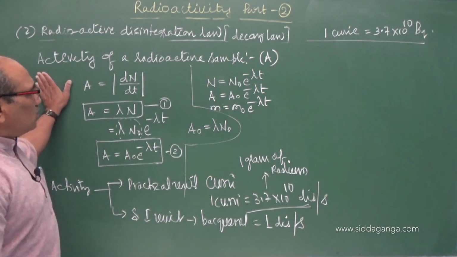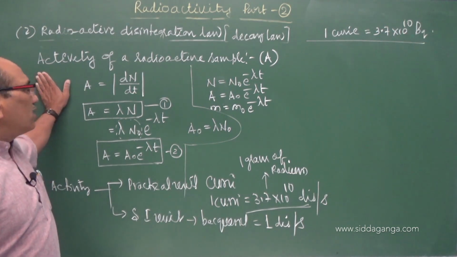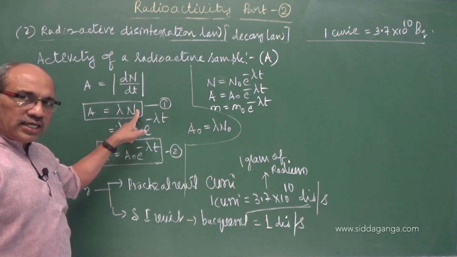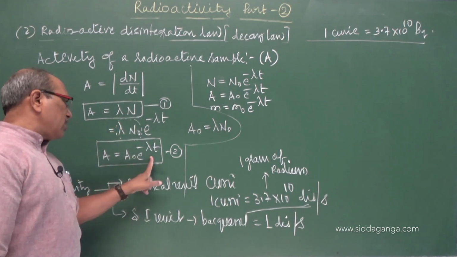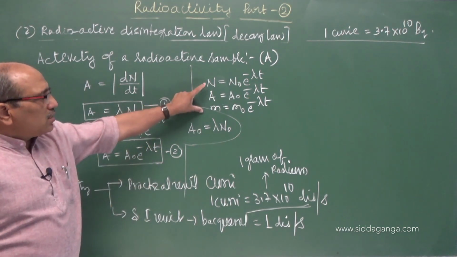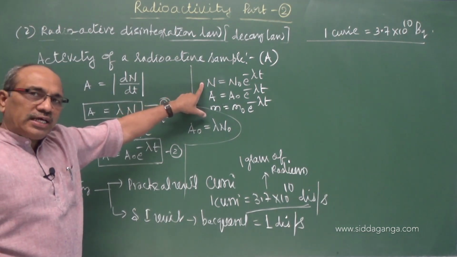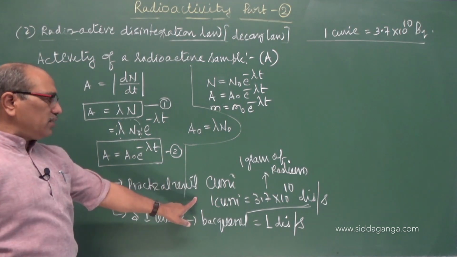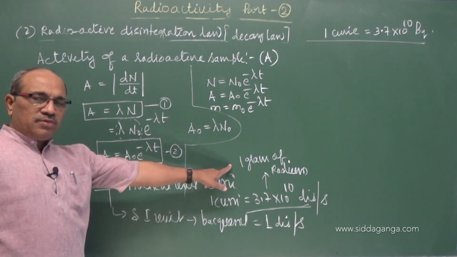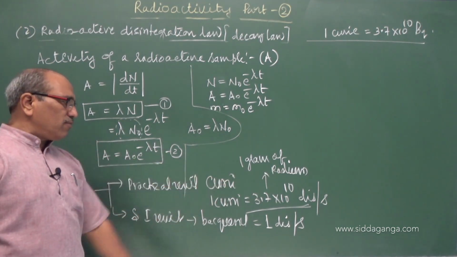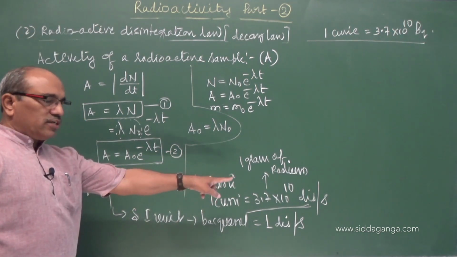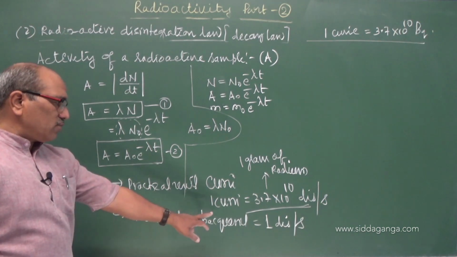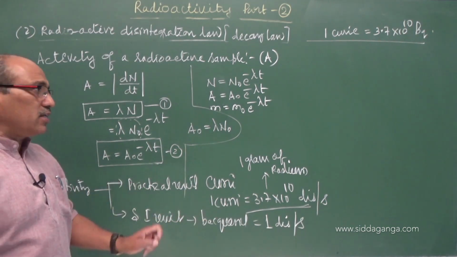So I hope you understood what is meant by activity. Rate of disintegration, lambda N, what is lambda, what is N, explained. And then the equation can be had in this form, or with mass, or activity, or N, we can use it directly to solve the problems. And the practical unit of activity is the Curie, which is equal to the approximate average activity of 1 gram of radium, 3.7 into 10 power 10 disintegrations per second. The SI unit is the becquerel, 1 disintegration per second.